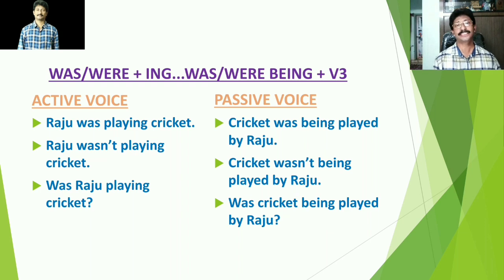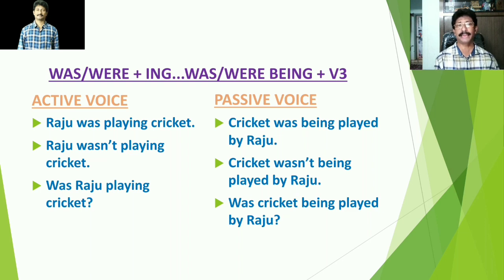Then look at the third sentence. Was Raju playing cricket? This sentence starts with the auxiliary verb was and ends with a question mark. Obviously, it is a question. Then, how do we change this question into its passive form? The sentence starts with was. Was cricket being played by Raju? So, was remains unchanged in its position, and then it is followed by the subject cricket here.